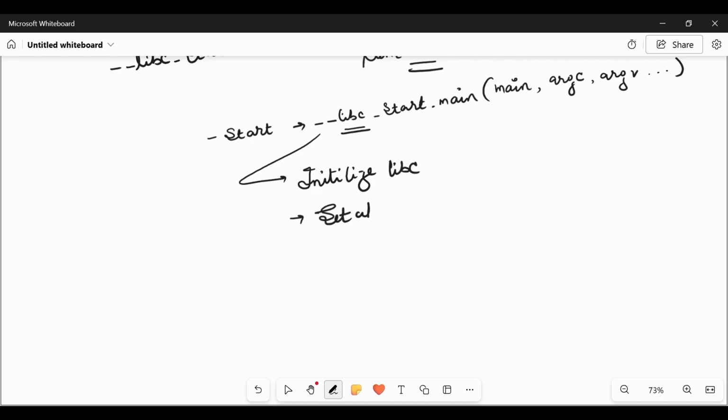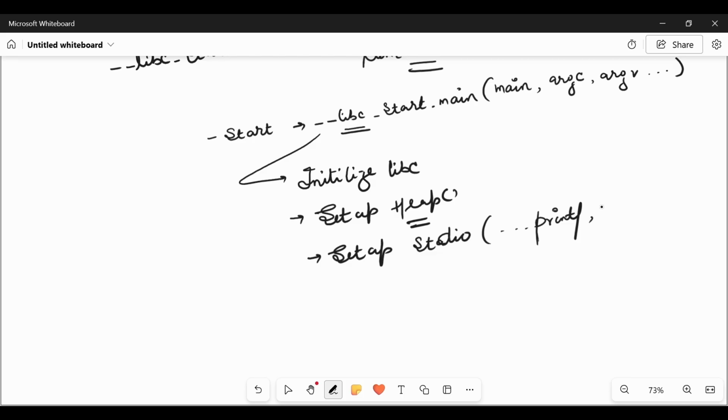Till the time we have the stack, we don't have the heap, so the heap is being set up here. It also sets up things from the header files like stdio.h. Without this, our printf and scanf are not going to work, because printf is a part of stdio.h, scanf and all other input output functionality.